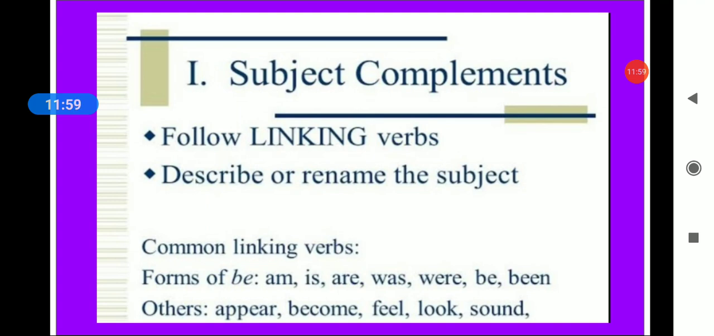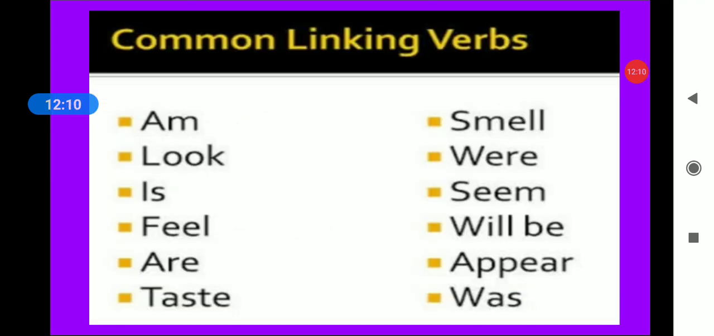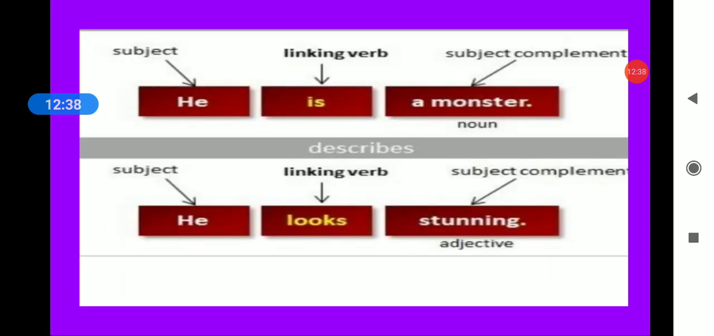Now, some common linking verbs are am, is, are, was, were. Other are appear, become, feel, look, sound. Now, some common linking words I have given over here: am, look, is, feel, are, taste. Now, smell. Now, if I say a word, it smells. Now, it's not making any smell. It smells bad or it smells good. So then only we are going to make a sense. Okay. So now let's see the example.